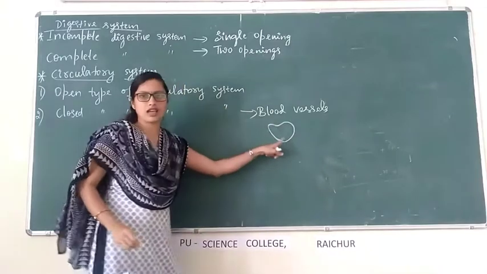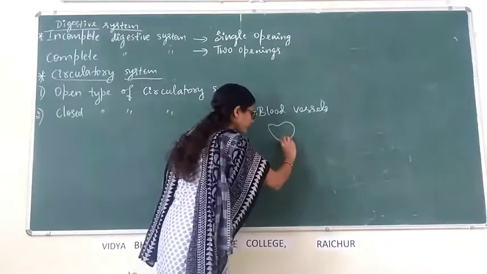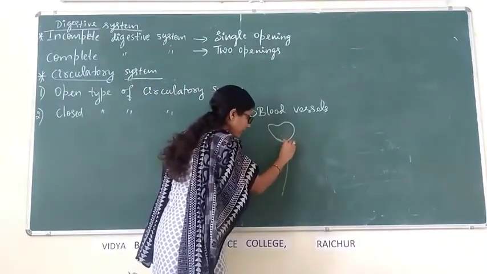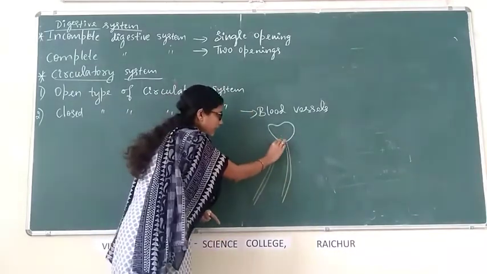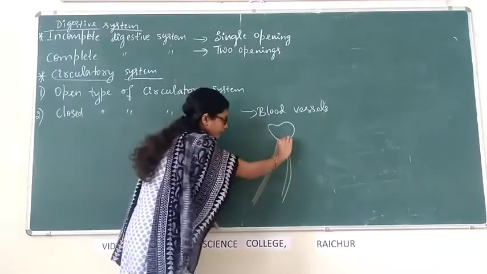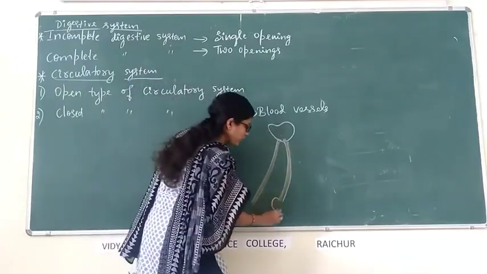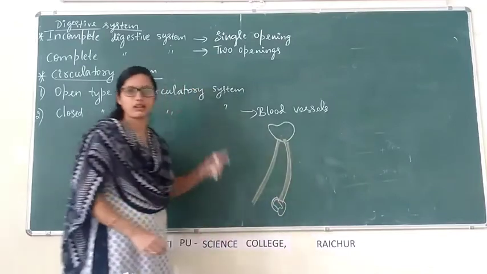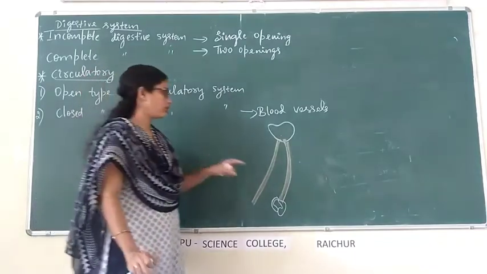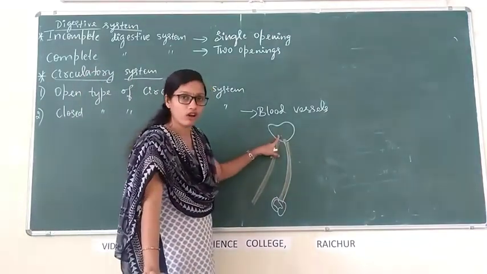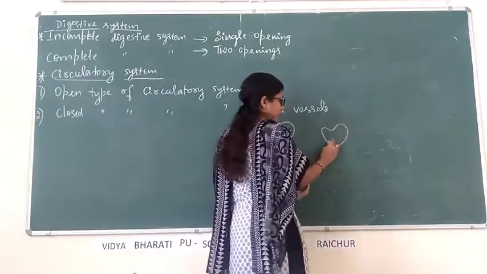For example, this is the heart. It pumps the blood. The blood pumped by the heart reaches the different parts of the body through the blood vessels. Inside the blood vessels, blood passes and reaches different parts. For example, it reaches the kidney or any other part like brain, lungs, any part of the body. Clear?